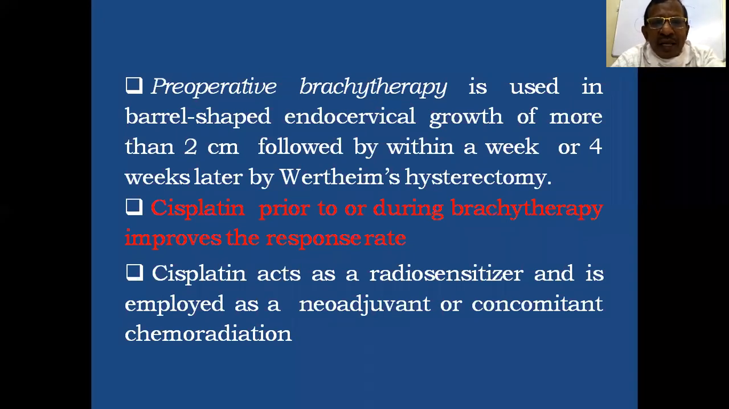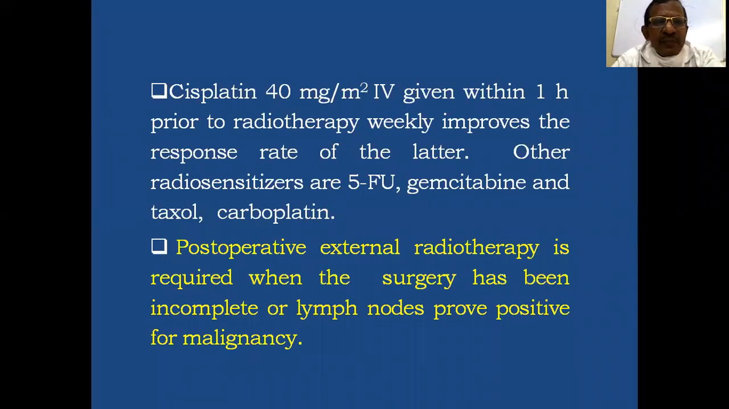Cisplatin prior to or during brachytherapy improves the response rate as a chemoradiopotentiator and radiosensitizer. Cisplatin acts as a radiosensitizer and is employed as neoadjuvant or concomitant chemoradiation. Cisplatin is given in a dose of 40 mg per meter square IV within 1 hour prior to radiotherapy weekly, which improves the response rate of the radiation.